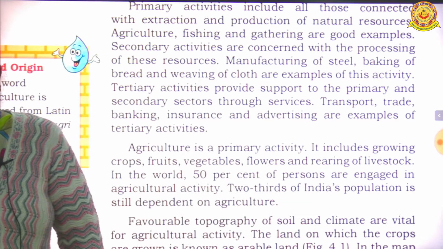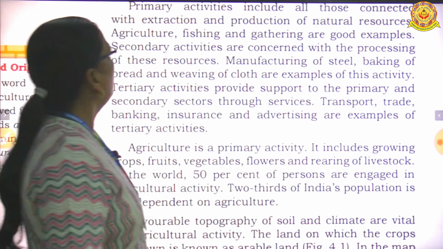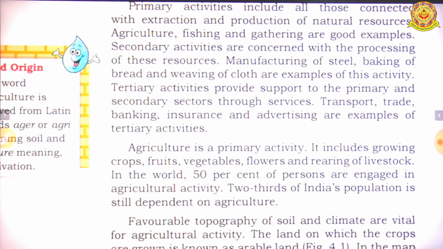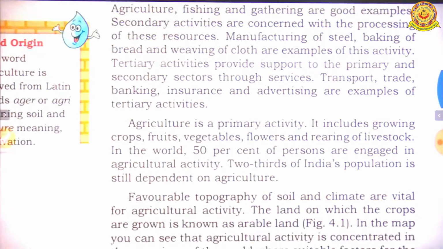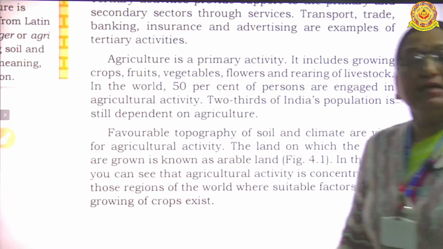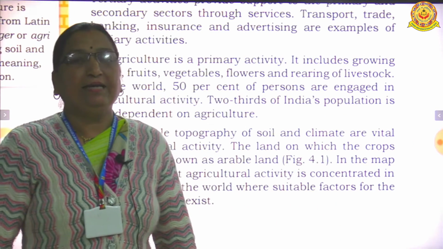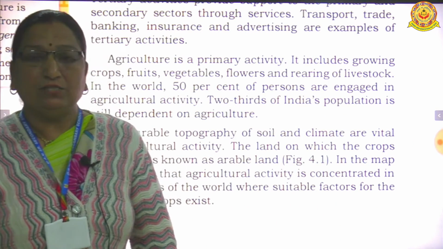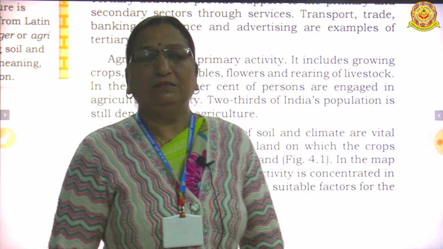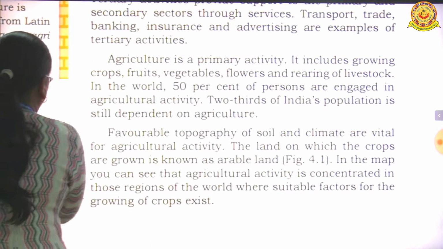So we know about the primary activities. Primary activities include all those connected with the extraction and the production of natural resource. Okay, the natural resource. These activities or the primary activities are related with the natural resource. Example. Who will give the example? Agriculture. Okay, agriculture is the primary activity.